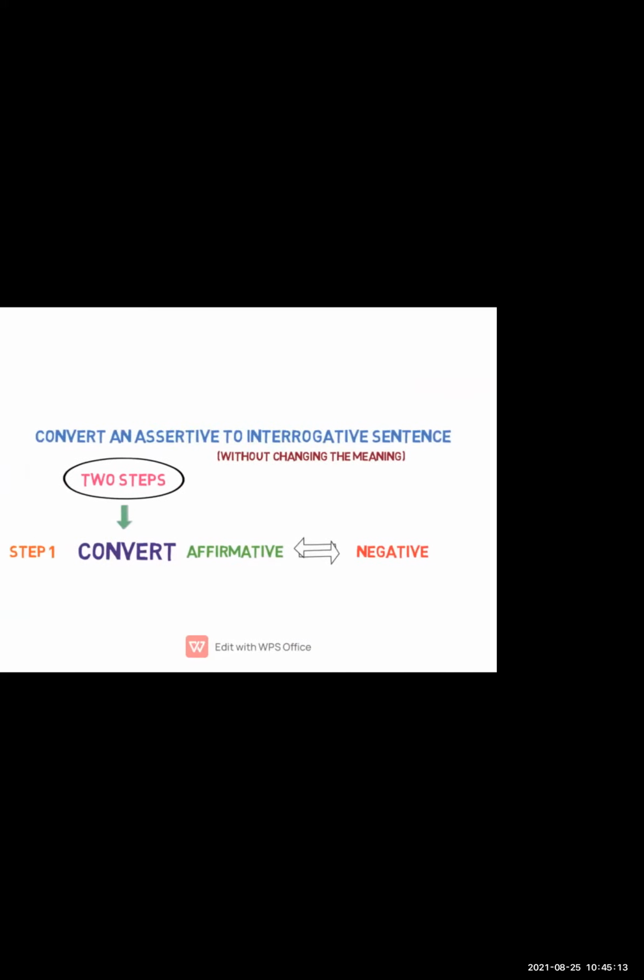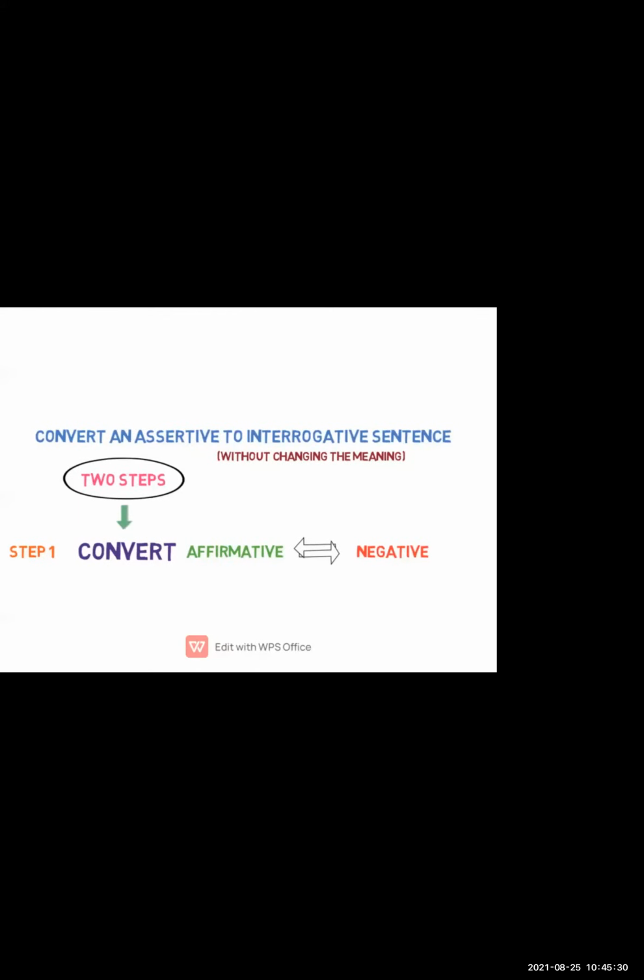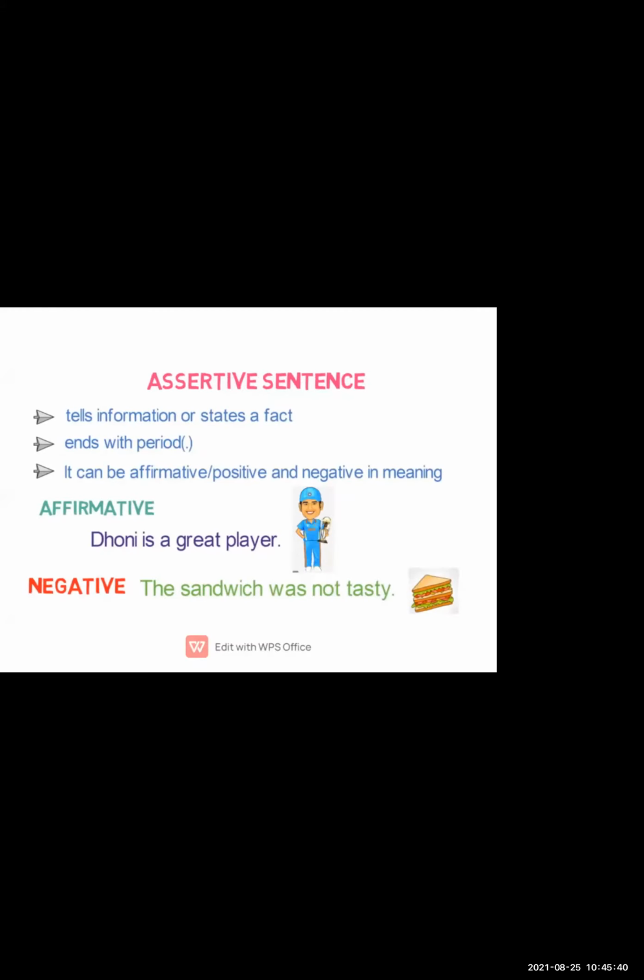While converting assertive to interrogative, first you should be able to identify the sentence. If the sentence is affirmative, then you have to convert it into a negative. If the sentence is negative, then you have to convert it into an affirmative. See the example given here: Dhoni is a great player. Definitely, this is an affirmative sentence.